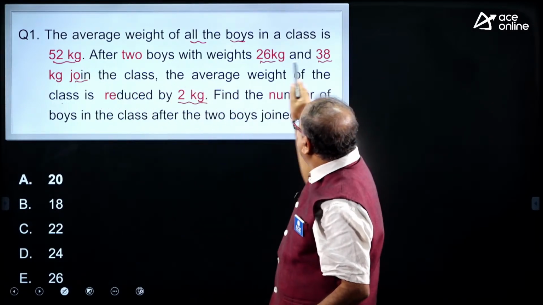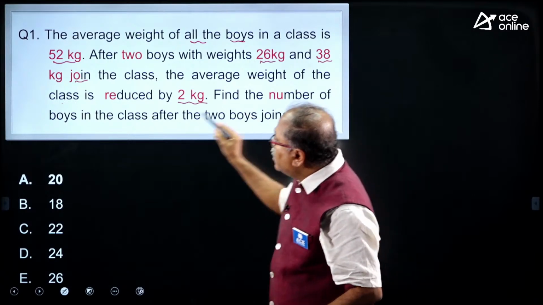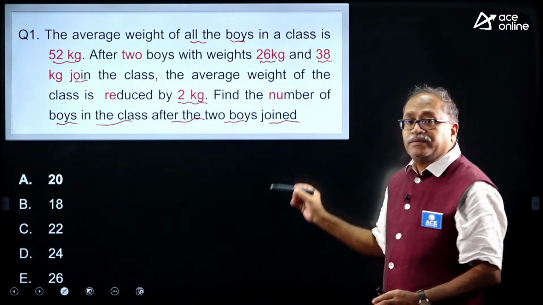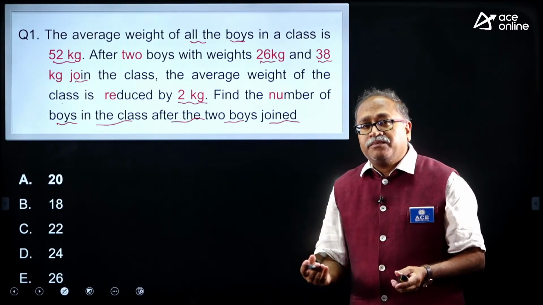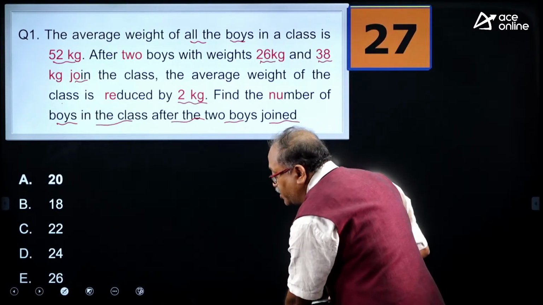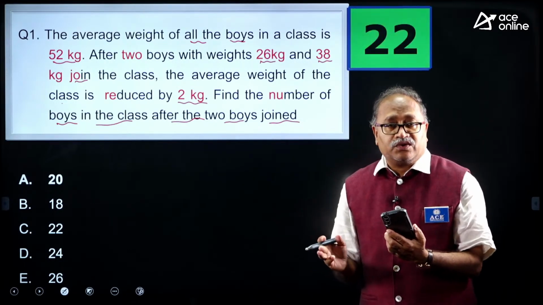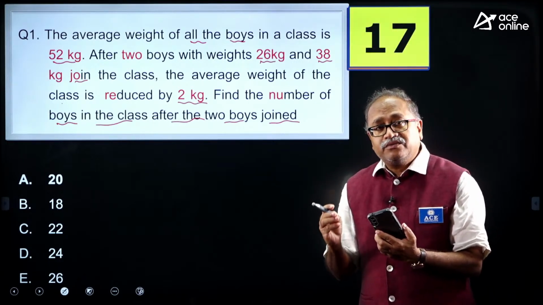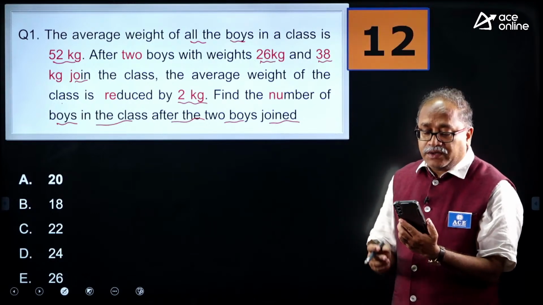52 kg. After these two boys join, the average is reduced by 2. Now, find the number of boys in the class after these two boys join. I know everyone will be able to answer the question. We will answer it in the best possible way. Take your 30 seconds, and you will find the best way. It is not a difficult question, it is a basic concept question, but we will do it in the least possible time, with the least possible calculation.